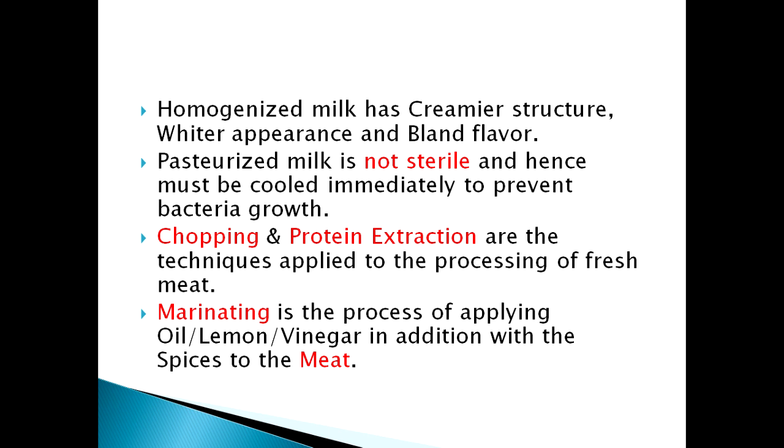In general, marinating means soaking foods in some seasoning, like an acidic liquid, before cooking. That is a way of preservation of the product. But when it comes to meat, they apply oil or lemon or vinegar along with the spices and soak the meat, and that is the process especially used for meat.